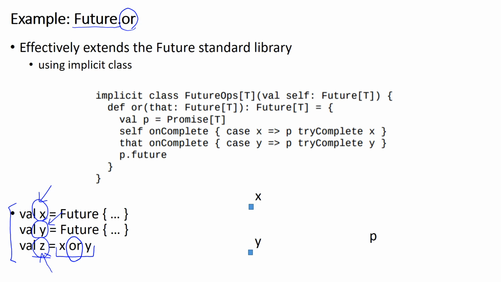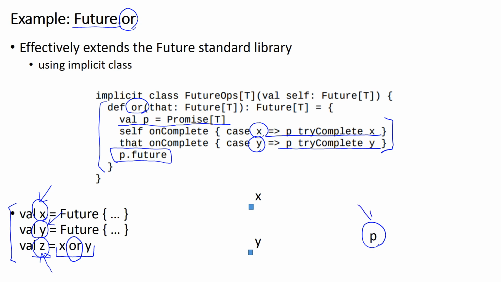And here is how we implemented this OR operation. When this OR operation is called, we first create a temporary promise P. And then we specify when this promise completes. Either the first future X completes or the second future Y completes. Finally, we just return the future associated with this temporary promise P. In this way, we can easily implement a new operation OR that combines two futures.